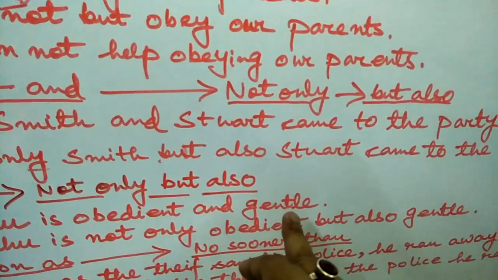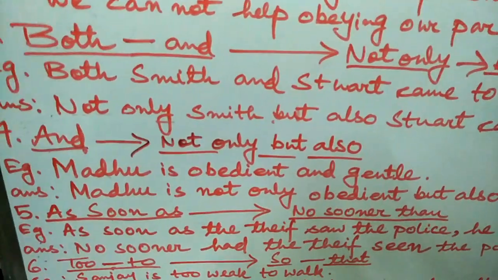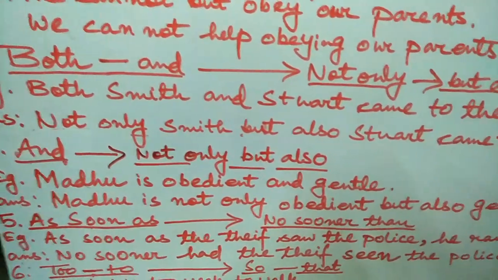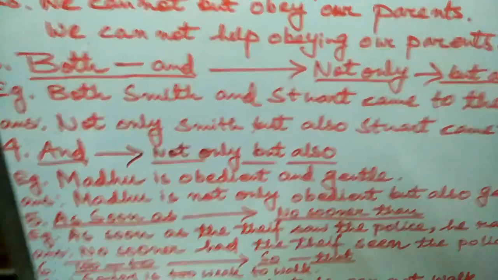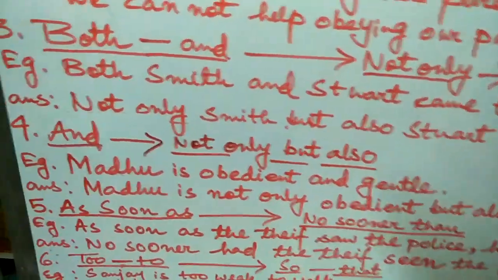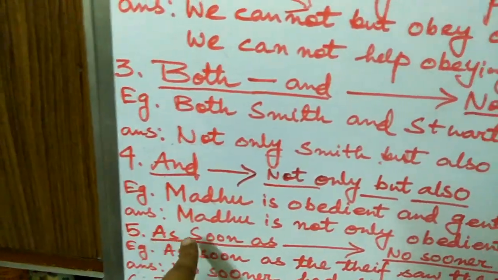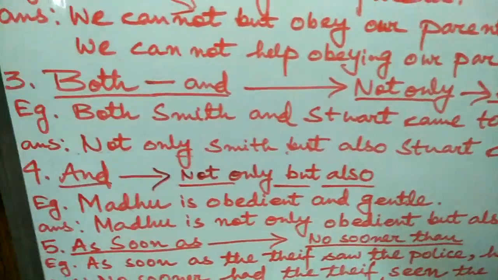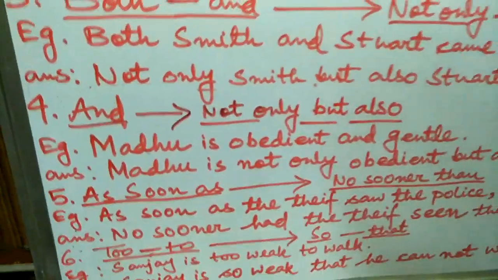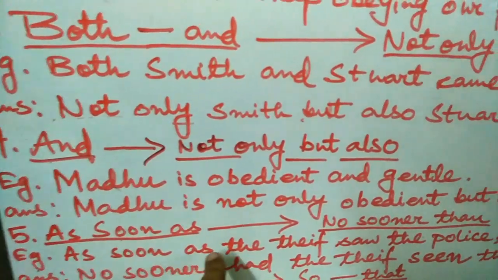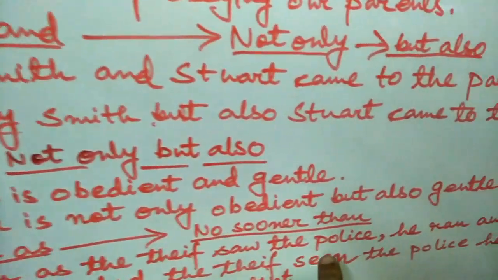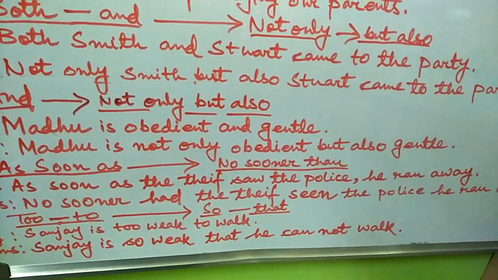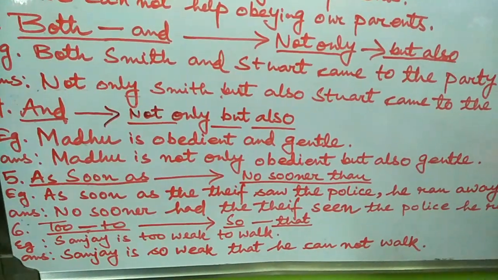Next, this is very, very important, students make mistakes, I am trying to remove your confusion. Look at rule number 5. As soon as should be replaced by no sooner than. But how will you replace that? First look at the question. As soon as the thief saw the police, he ran away.